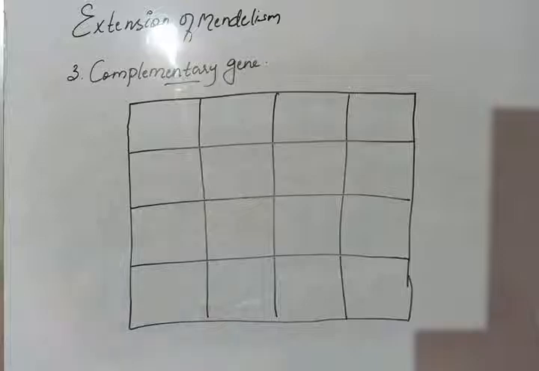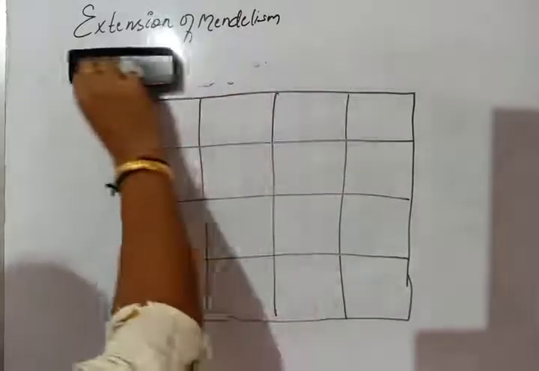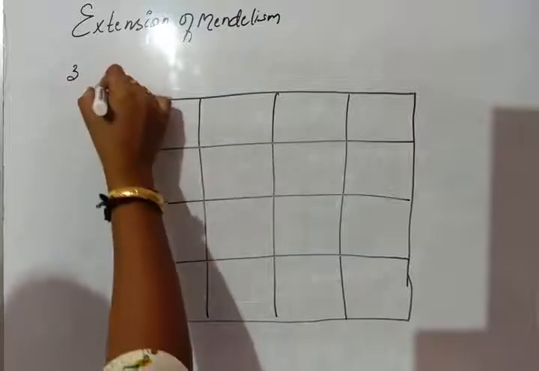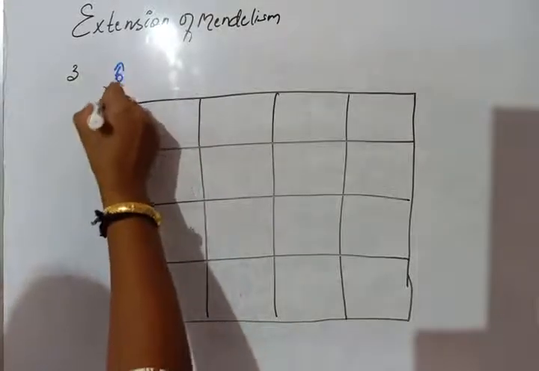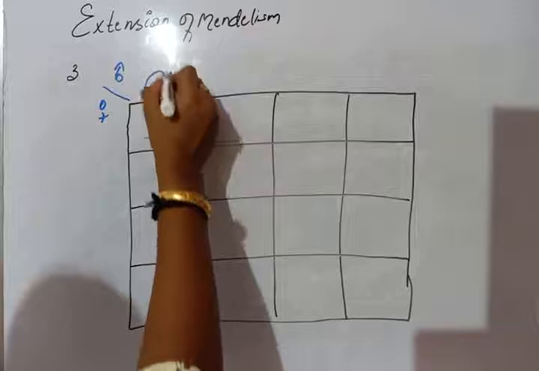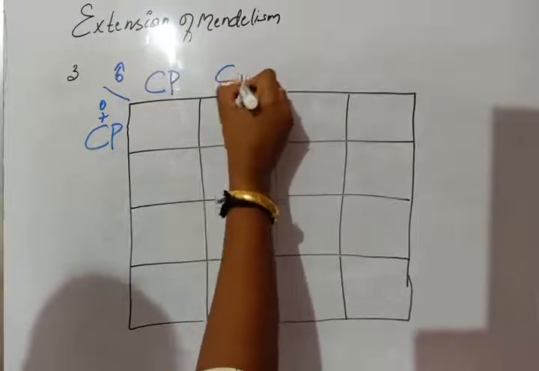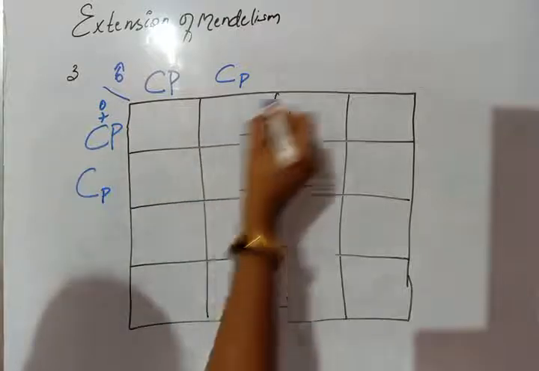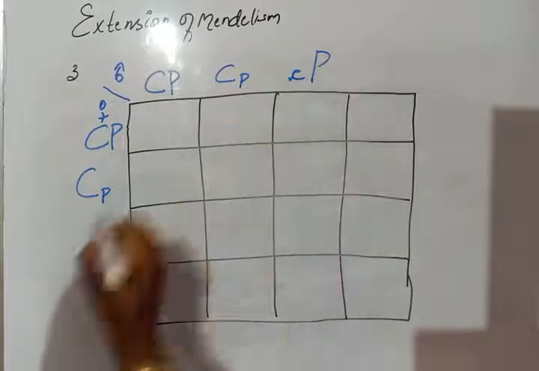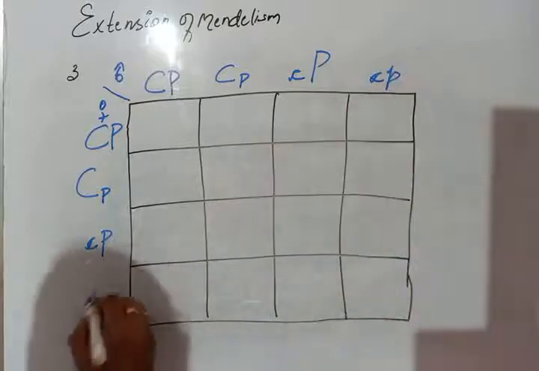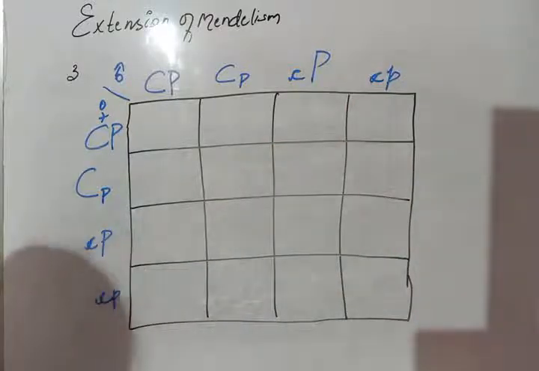Okay, so how will it become? First we want to write the gametes here: male gametes, female gametes. It will be capital C capital P, and here also capital C capital P. Then capital C small p, capital C small p, small c capital P, small c capital P, small c small p, small c small p.